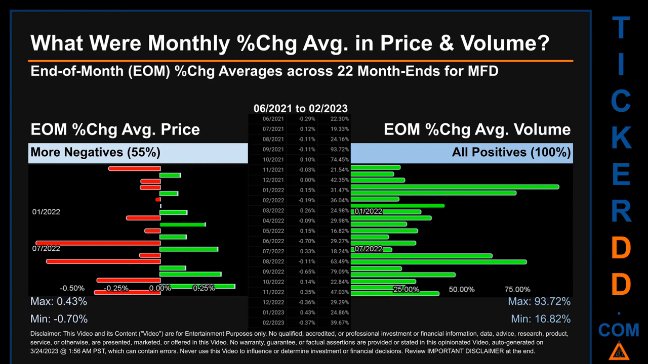02/2023, out of 22 month ends, 12 had a negative percentage change in average price. Meaning 55% of month ends saw a negative percentage change in average price. In terms of volume, 22 out of 22 month ends had a positive percentage change. That is 100% of month ends saw a positive percentage change in average volume. Price saw an end-of-month max of 0.43% in average percentage change along with a minimum of -0.70%. For volume, the maximum and the minimum monthly percentage change were respectively 93.72% and 16.82%.